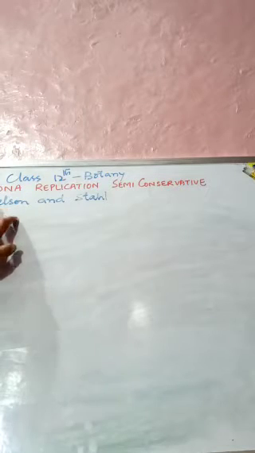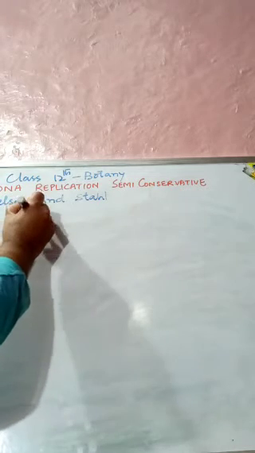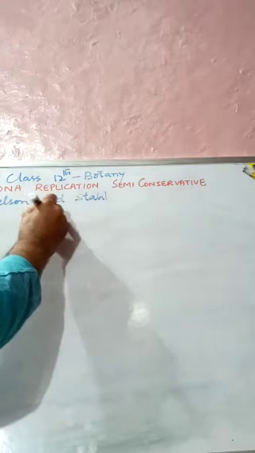The experiment carried out by Meselson and Stahl was done on the bacterium E. coli.